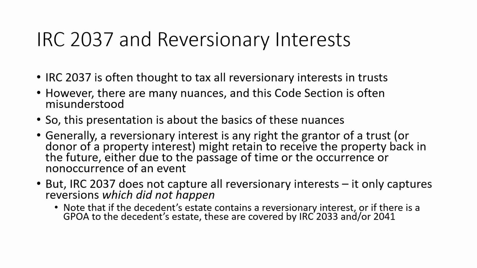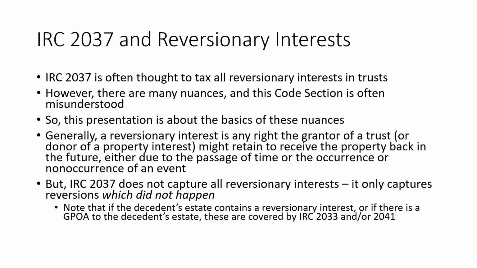Now, a reversionary interest could be broken down in the estate planning world to one of two things. One, you could have the reversionary interest only be held by the grantor or donor only if they're living at the time. And if that's the case, that might be a reversionary interest that we're looking at under Code Section 2037. But if the reversionary interest can go to the grantor or the grantor's estate, then that is not covered by Code Section 2037. Instead, what we're going to see is that Code Section 2033 might cover that, or if there's a general power of appointment to the decedent's estate, that would be covered by Code Section 2041.